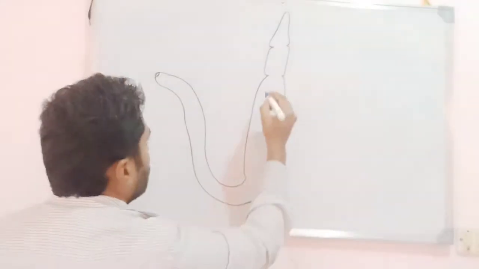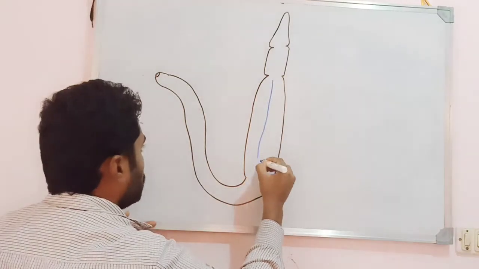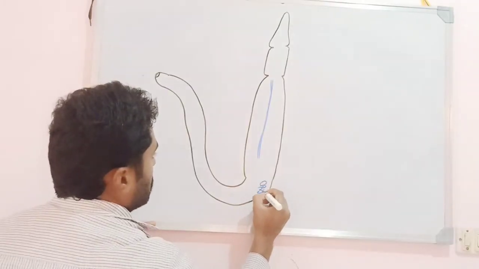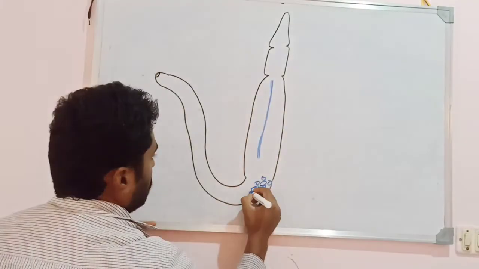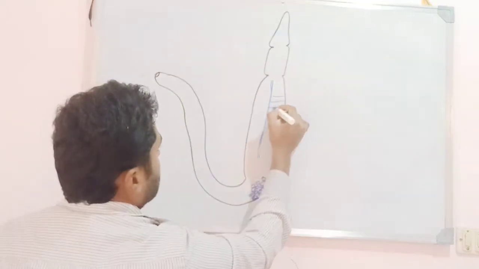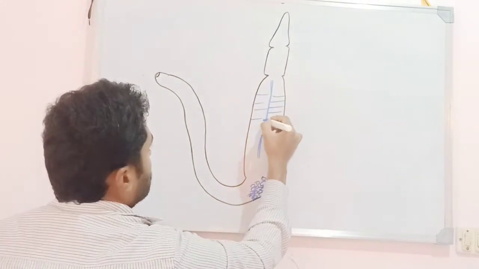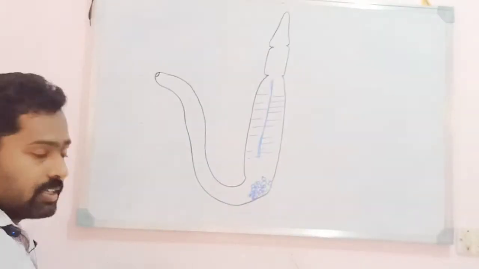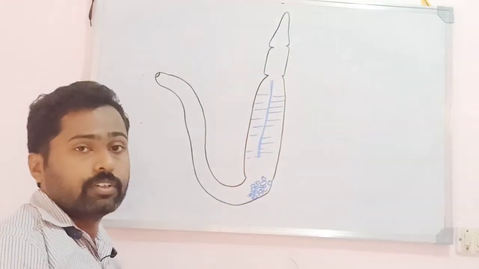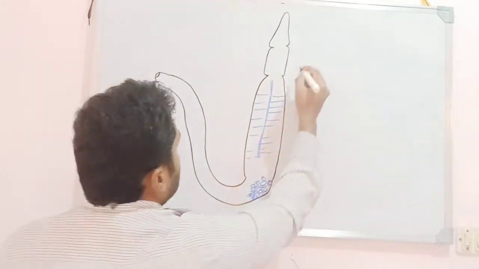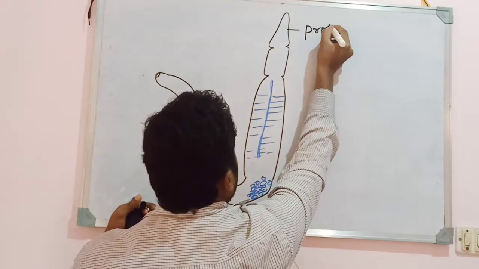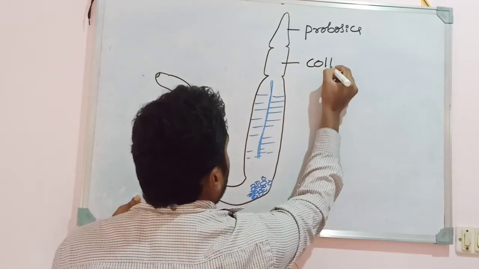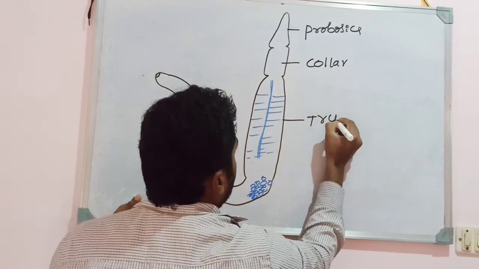The body is mainly divided into 3 regions, as I said. So this is the gonadal region, and here we can see the gill slits in the bronchial region. This is the structure of the body of the animal that belongs to the Hemichordata. It bears the proboscis in the anterior region, and this is the collar, and this is the trunk.